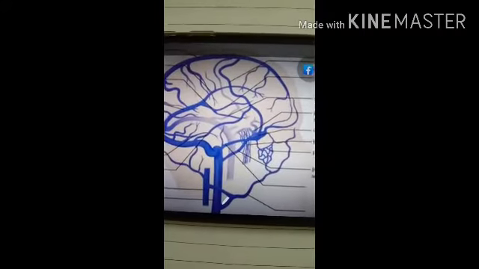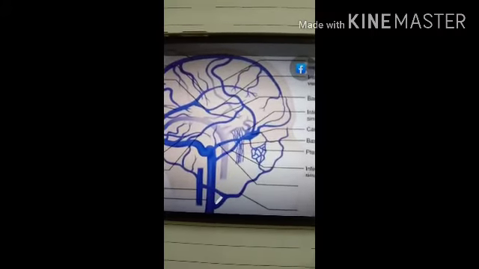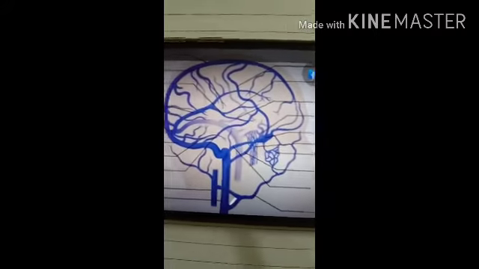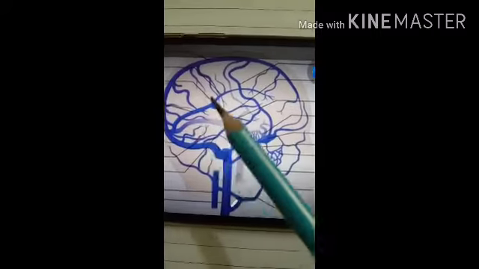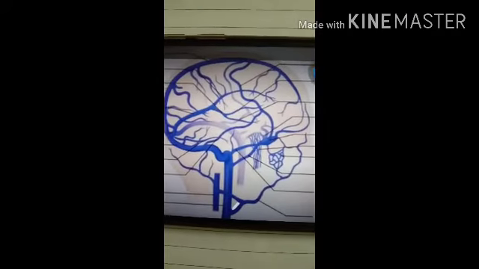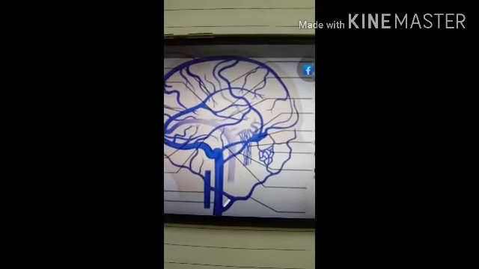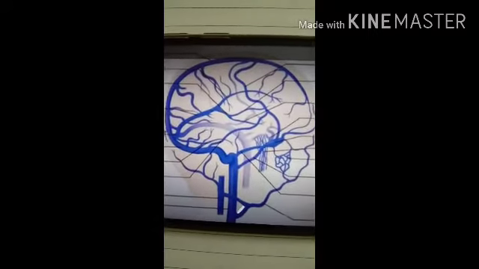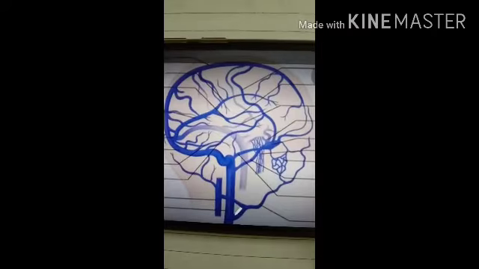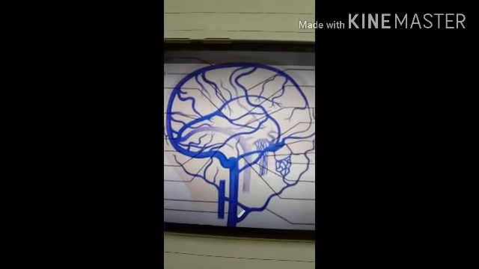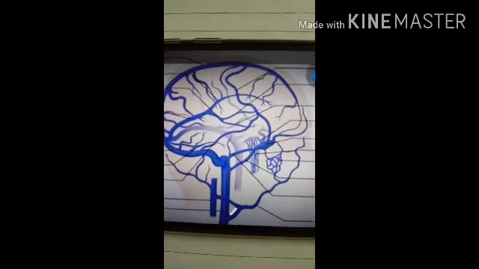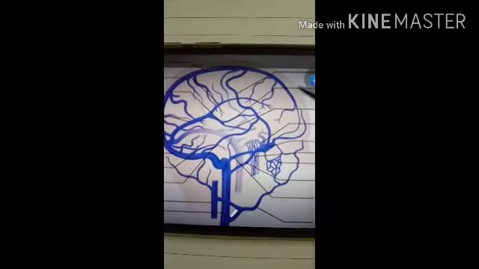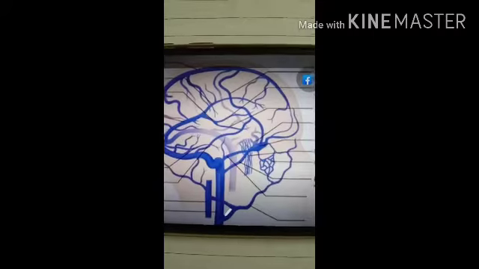So the venous blood from the deep areas of the brain collects into channels called the dural venous sinuses. Here you can see the large veins that are present. These veins are called the dural venous sinuses. The dural venous sinuses of the brain are formed by a layer of the dura mater, which is internally lined by the endothelium. The dura mater is the outer protective covering of the brain, you know it, and the main sinuses